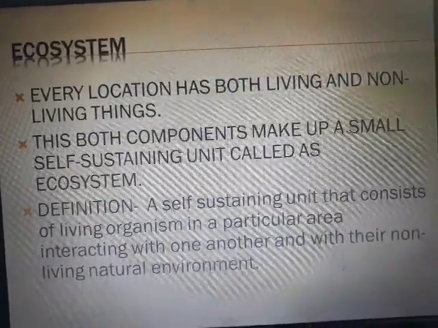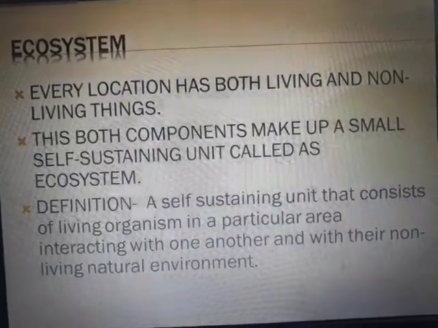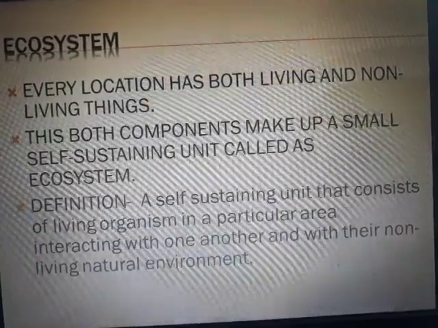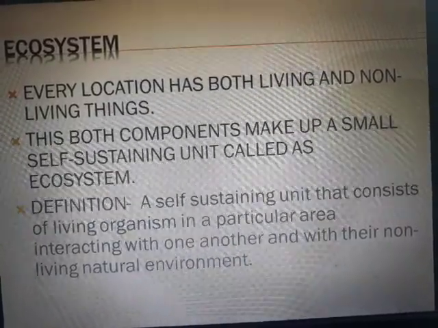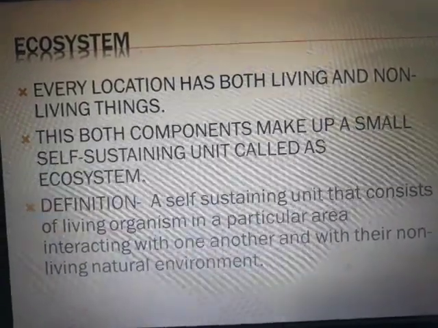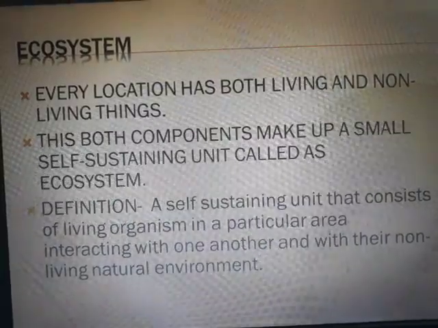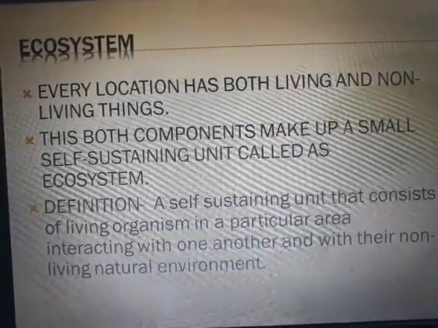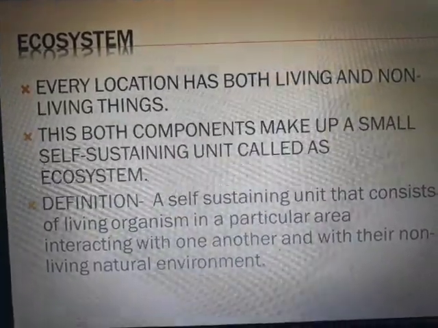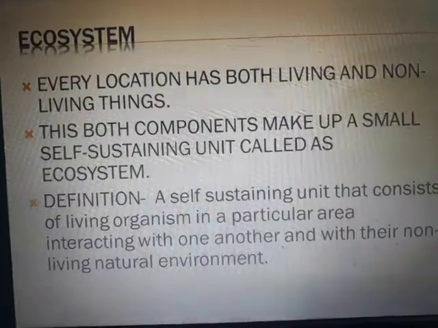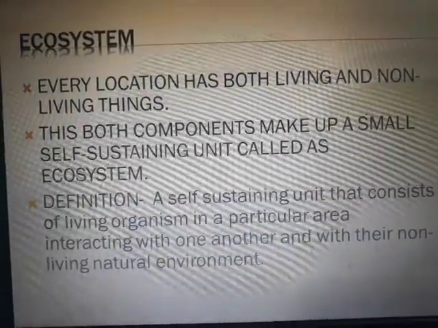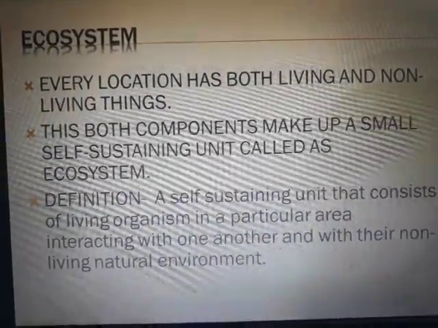We are going to see what the meaning of the term ecosystem is. Every location has both living and non-living things. You're sitting in a room and studying; there might be, I think, fewer living things and more non-living things, if you don't count the microorganisms, right? Because maybe there will be few human beings in a particular room, and there are more of the non-living things like lights, fans, bed, chair, table, right? If I am not wrong. Okay, that is just an example. So that forms an ecosystem of the room, understand?